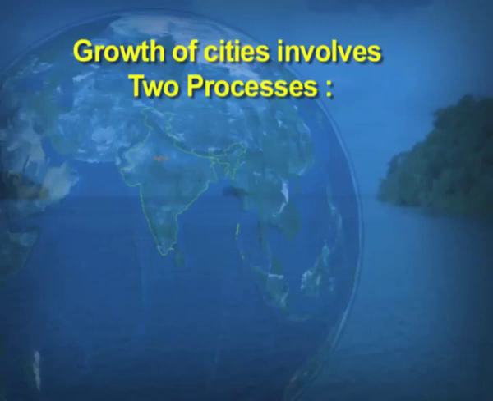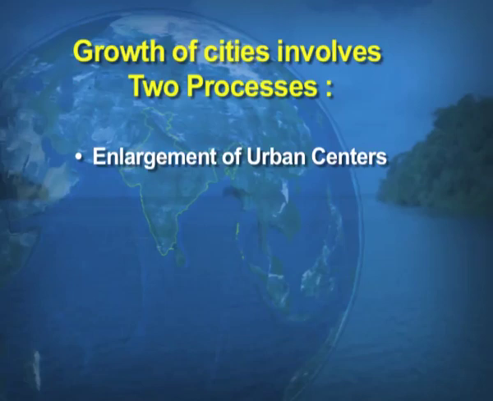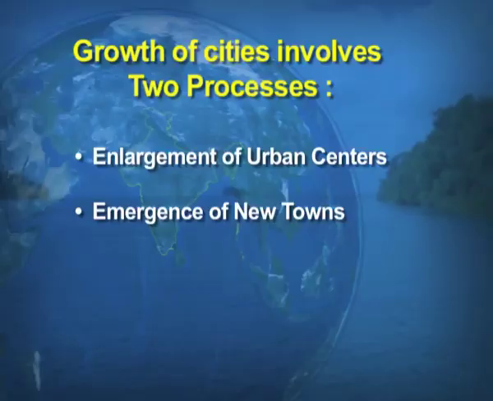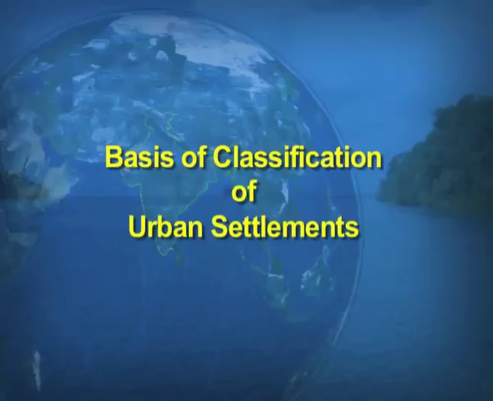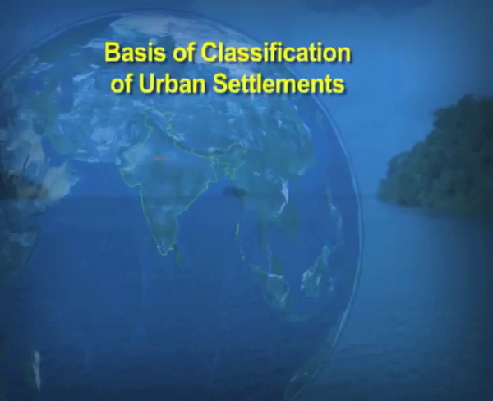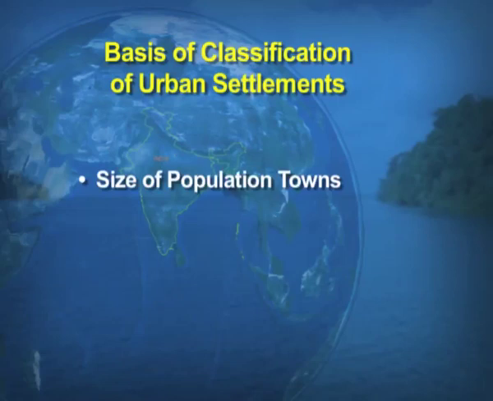Growth of cities involves two processes. One is the enlargement of the urban centers, and number two, the emergence of new towns. Now, we talk about the different bases of classification of the urban settlements. So, there are two bases. One, the size of urban towns, and number two, the functions of the towns, because cities are known by either the size or the function they are important for.